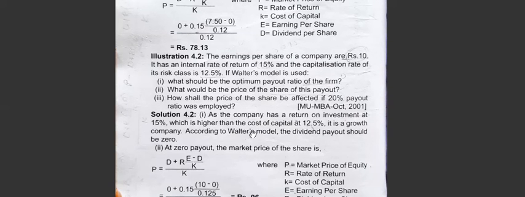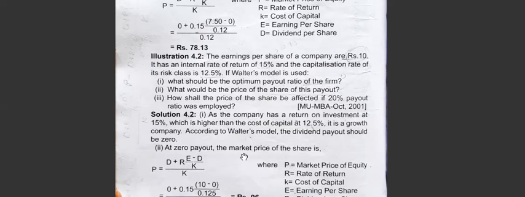Next, the earnings of the firm is 10 rupees, the internal rate of return is 15 and the capitalization rate is 12. So the return on investment R is 15% and KE is 12%. R is more than KE, so it is a growth firm. What should be the optimum payout ratio of the firm? The optimum payout ratio should be 0 because R is more than K. What would be the price of the share? So the answer for the first question is that the optimum payout is 0.